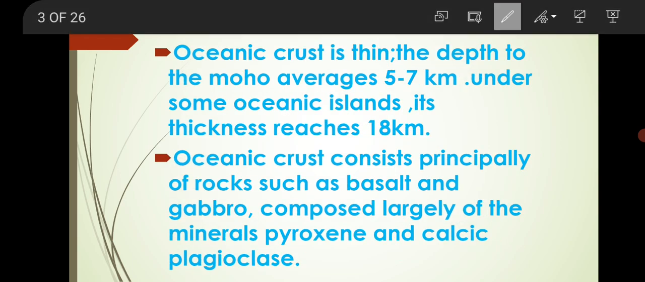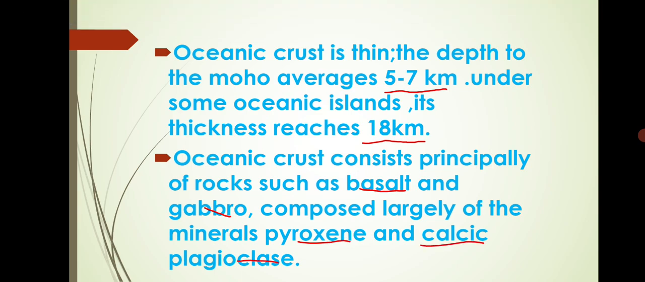Ocean crust is thin. The depth to the Moho average 5 to 7 kilometers. Under some oceanic islands, its thickness reaches to 18 kilometers. Ocean crust consists principally of rocks such as basalt and gabbro, composed largely of minerals like pyroxene and calcic plagioclase.